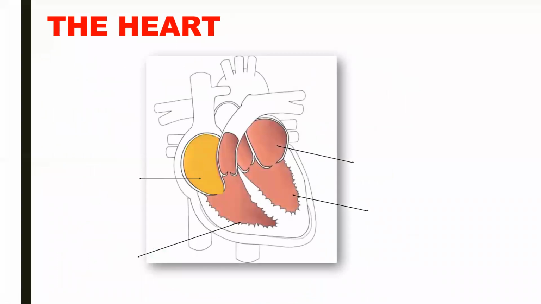Now let us see the internal structure of heart. Now if we see, heart is divided into four chambers. So this is first, second, third and fourth. So these are the four chambers. Now if you carefully see, heart has a central division. There is a central wall present which divides heart into two halves. This is the right part of the heart and this is the left part. This central wall which divides heart into two halves is called septum. So this is septum.